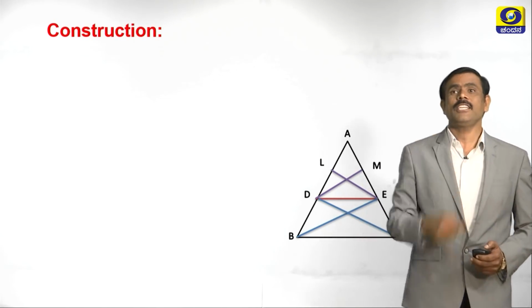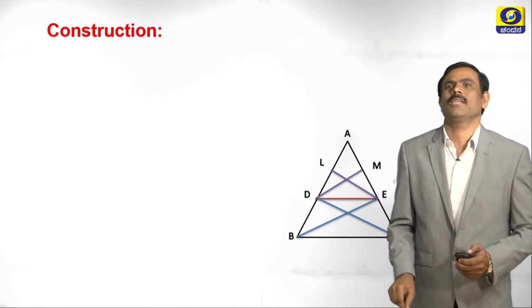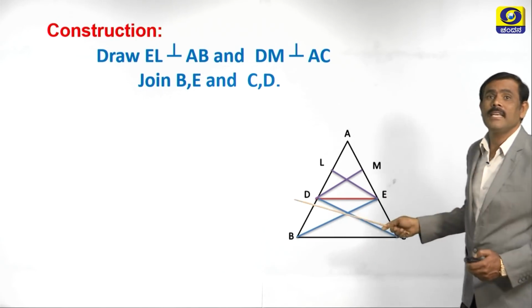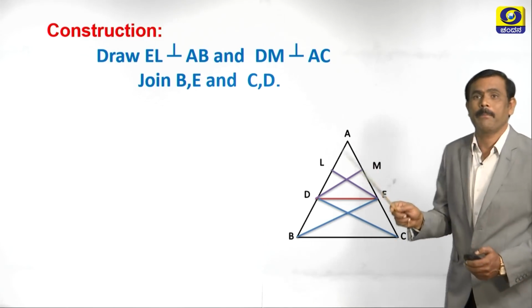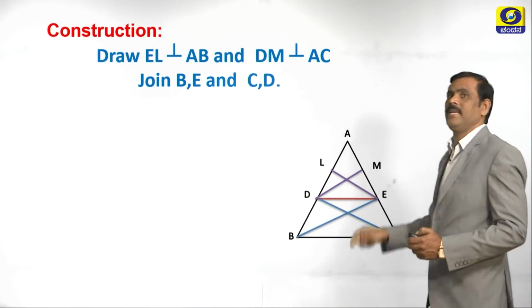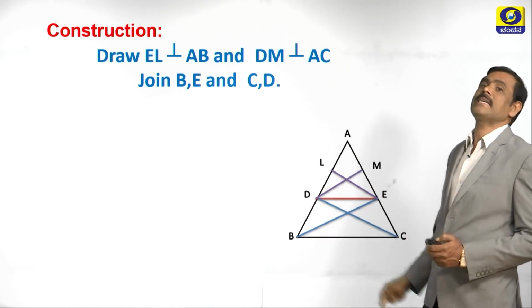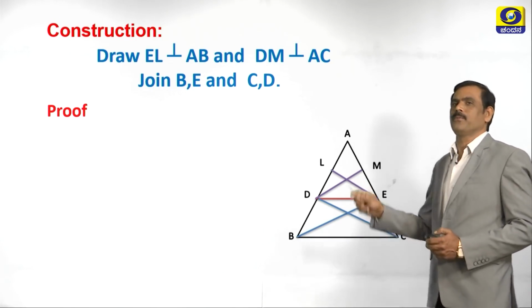Write the same thing in your own words, that will become your construction step. What is the construction now? Draw EL perpendicular to AB, DM perpendicular to AC and join BE and CD. Now, by using this construction, let us prove this theorem. That step is called proof.